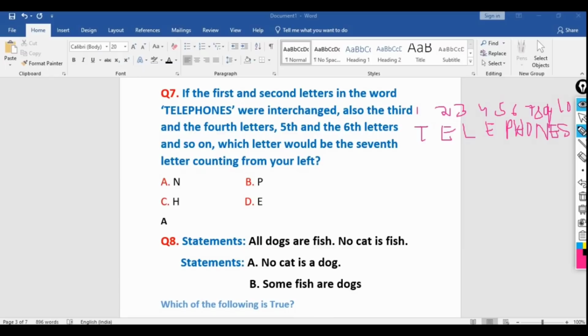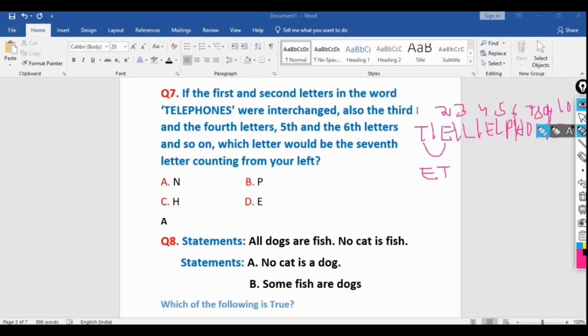So I would suggest all of you to put each letter inside a rectangle, like an array kind of thing, so that you will not get confused here. So first of all you need to interchange the first and second, that means et will be there. Other parts will remain the same, then the first two, then third and fourth. So te.